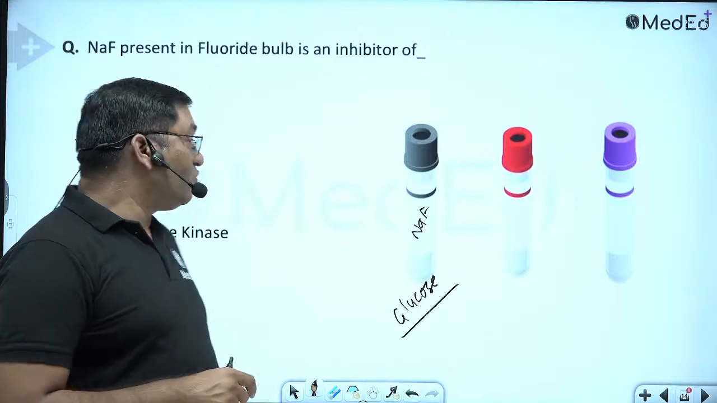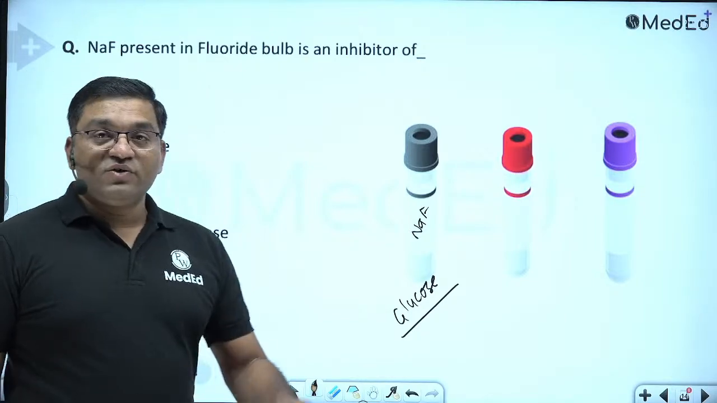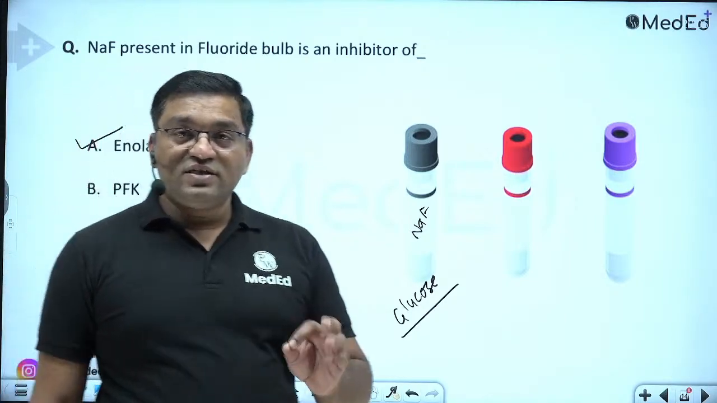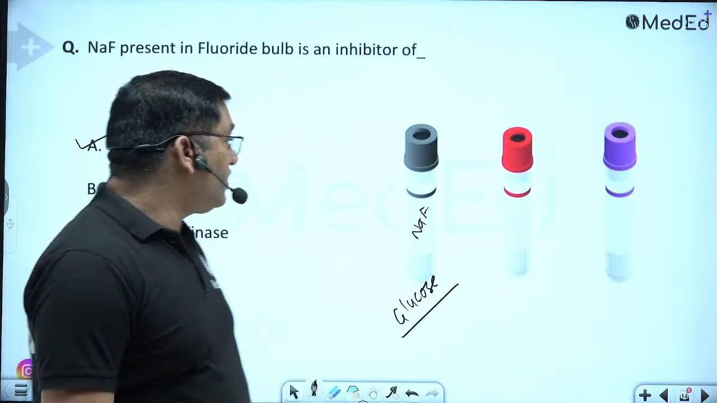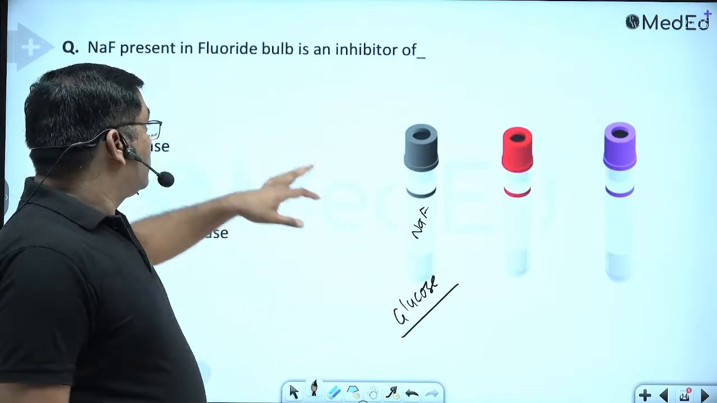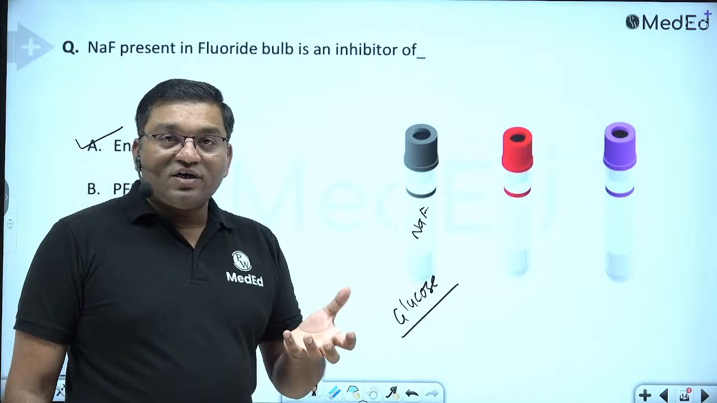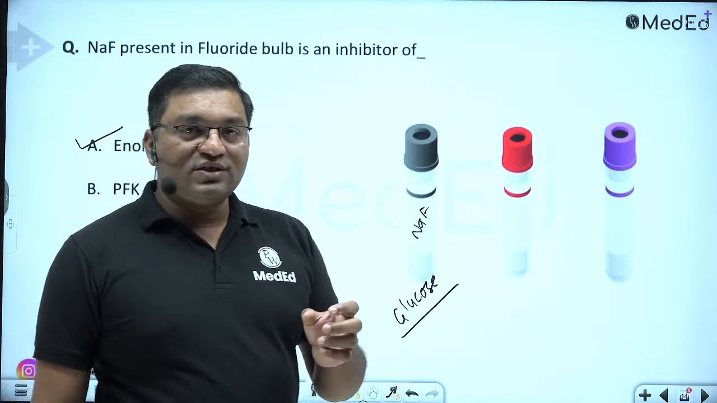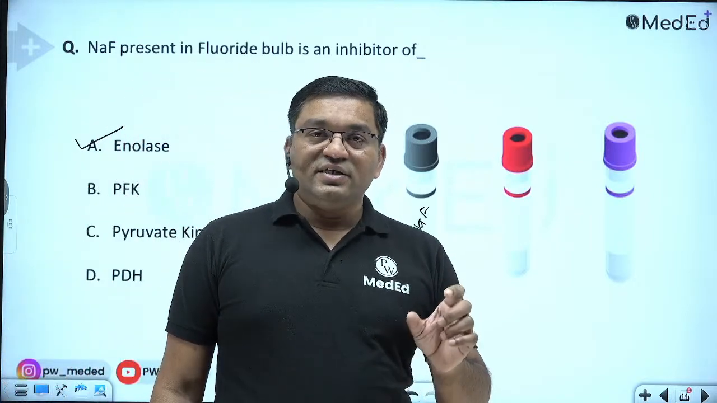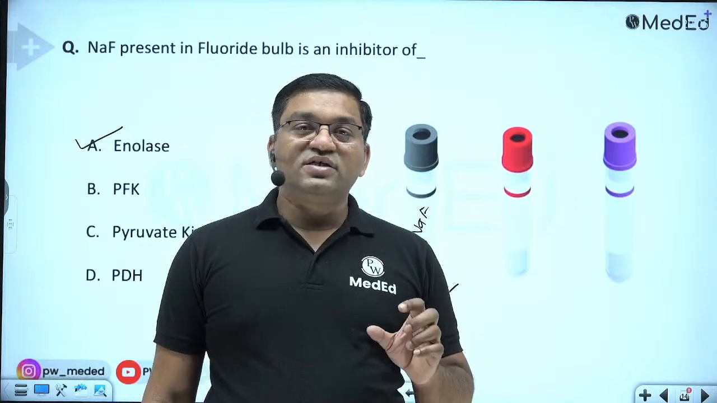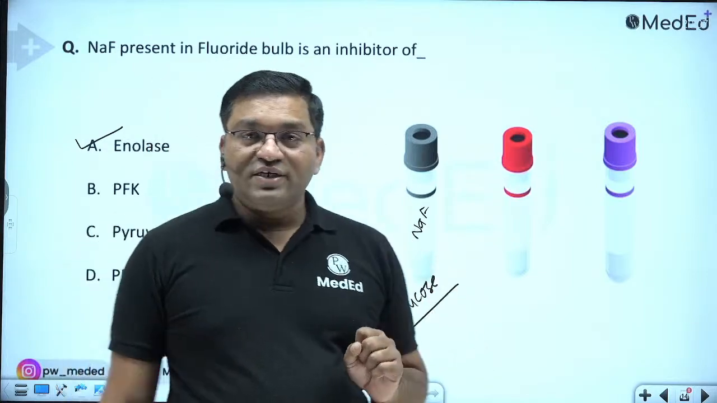It inhibits the enzyme enolase by non-competitive irreversible inhibition. Which mechanism? Non-competitive irreversible inhibition. So this is the mechanism of action of fluoride. What are the other inhibitors of glycolysis? They are iodoacetate and arsenate, which inhibit the glyceraldehyde 3-phosphate dehydrogenase enzyme.